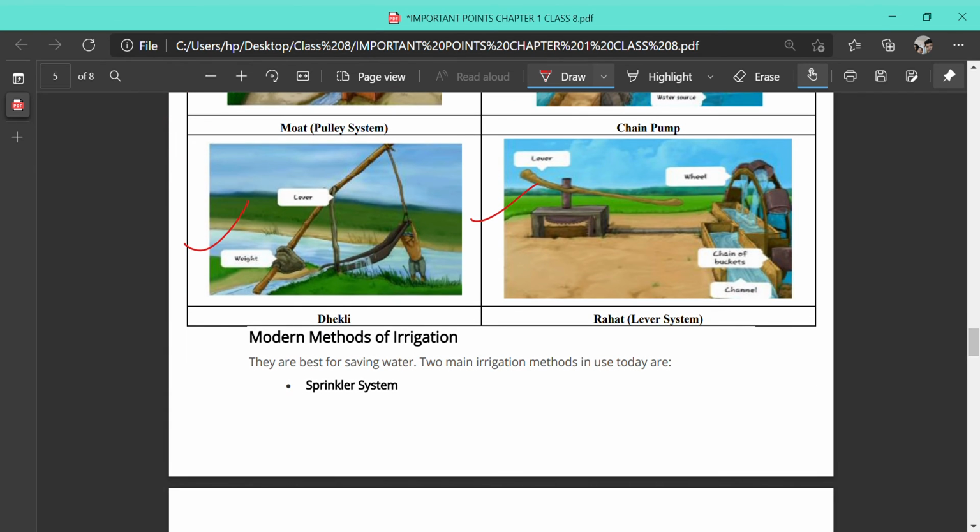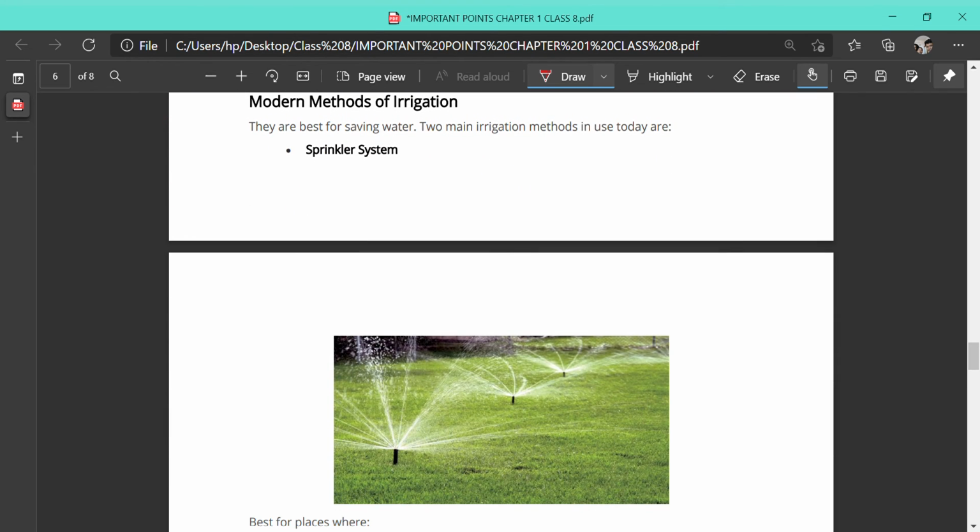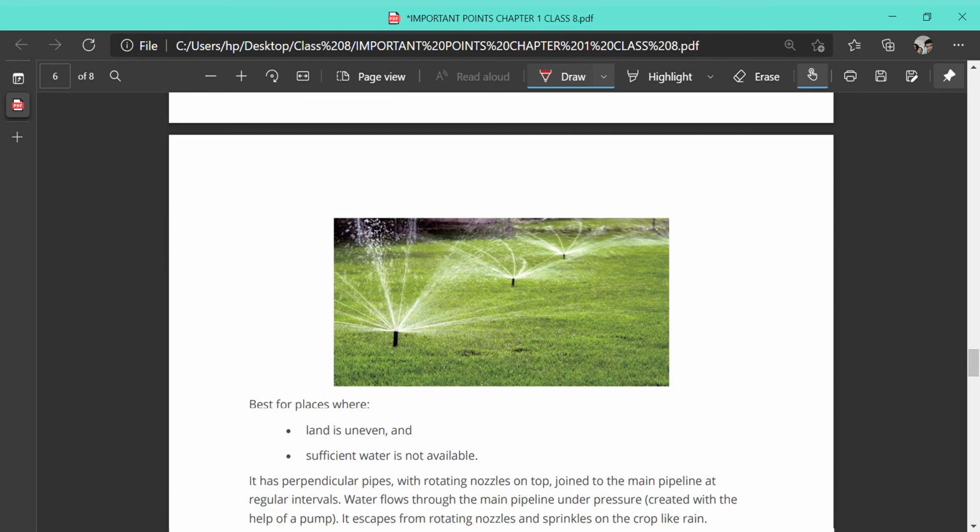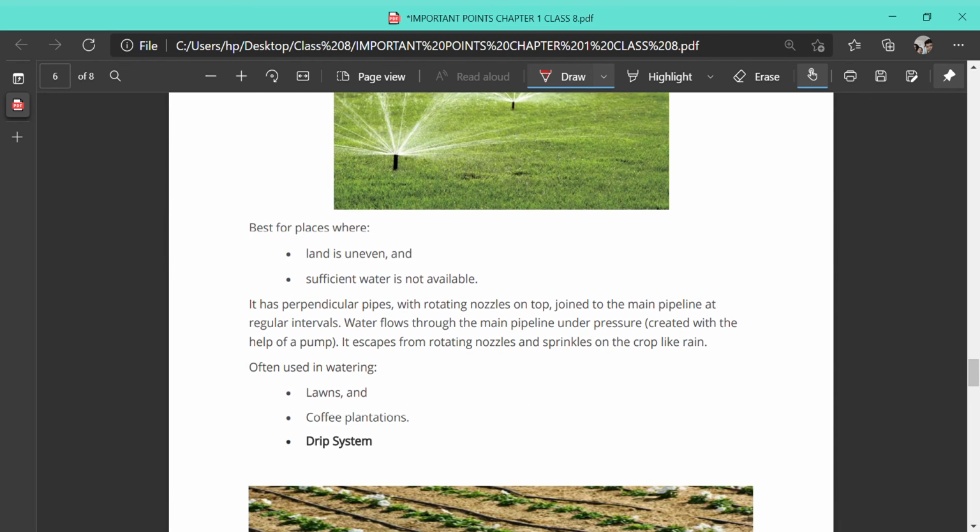Modern methods of irrigation, there are two modern methods. One is the sprinkler system. As you can see that the water is sprinkled around the crop field, and there is a jet, there is a nozzle, and the nozzle rotates at regular intervals and they spray water or sprinkle water throughout the crop field. And the best place where we can use this sprinkler system is uneven land. When the land is uneven, sufficient water is not available, it has a perpendicular pipe with rotating nozzles joined to the main pipeline at regular intervals.